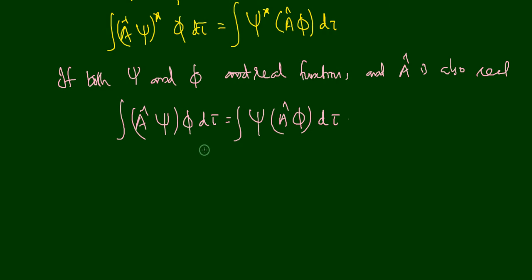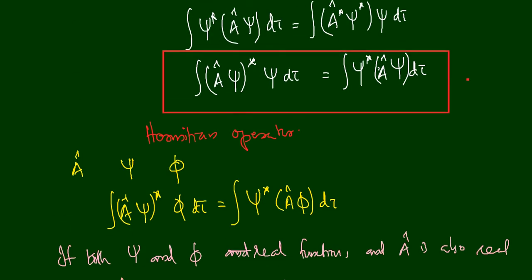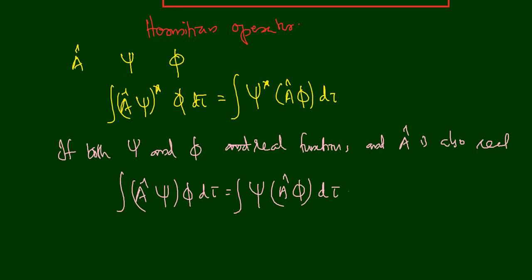So I hope you understood what is meant by a Hermitian operator. An operator A cap is Hermitian when it holds the condition that integral (A cap psi) star psi d tau is equal to integral psi star (A cap psi) d tau, or if A cap has two eigenfunctions psi and phi, then the condition is that integral (A cap psi) star phi d tau is equal to integral psi star (A cap phi) d tau. So this is the case.